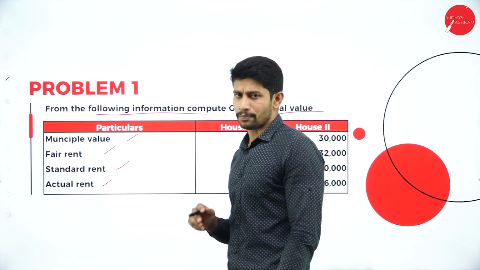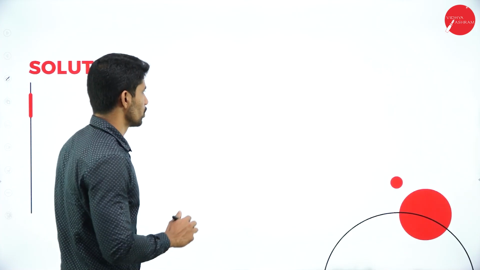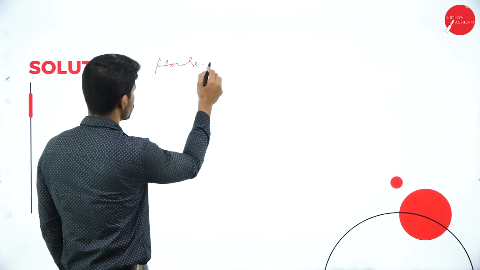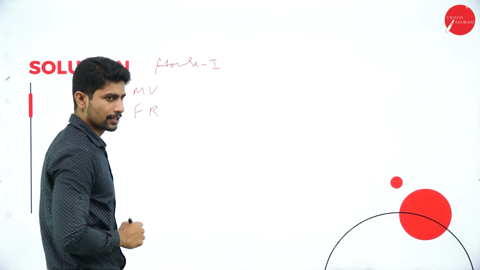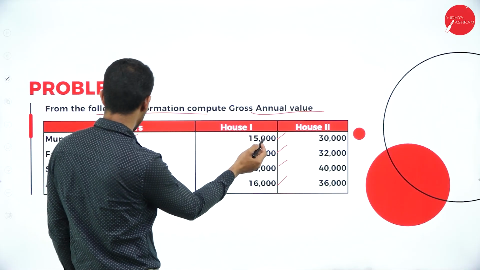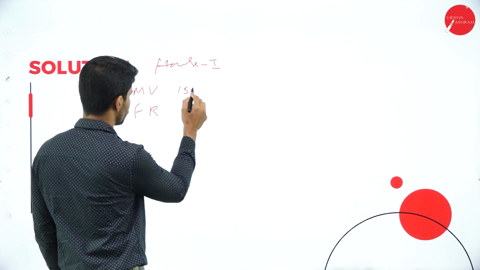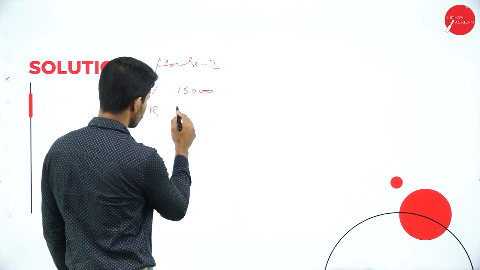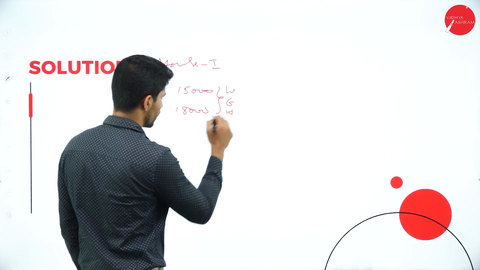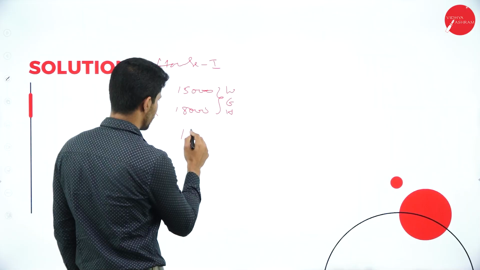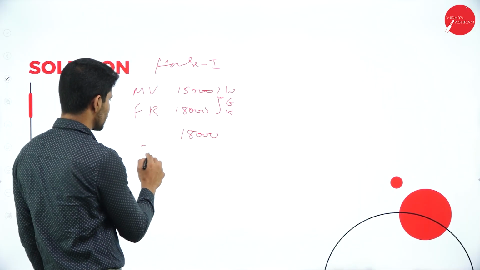How are we supposed to solve it and what is the format? I have told you we are supposed to do it in 3 steps. So house 1 we solve first. First we will take municipal value and fair rent. What is the municipal value and fair rent? For house 1, municipal value is 15 and fair rent is 18. In these two, which is the highest amount? Obviously 18,000. You compare this 18,000 with standard rent.